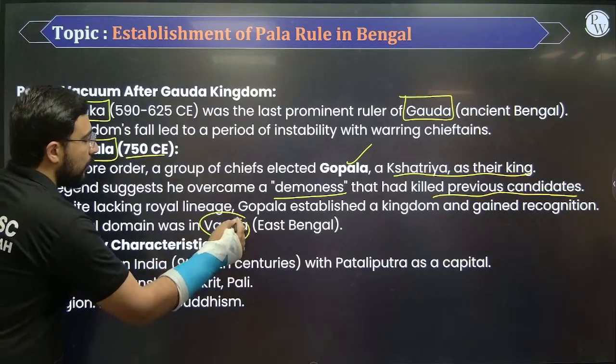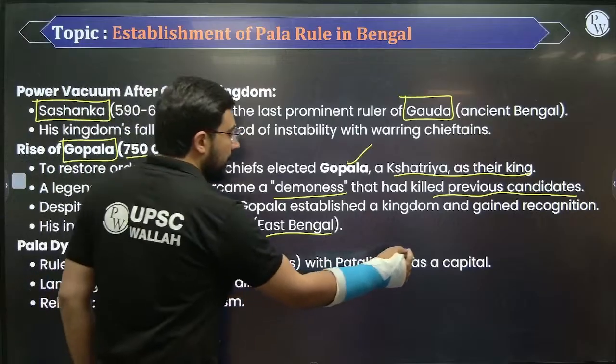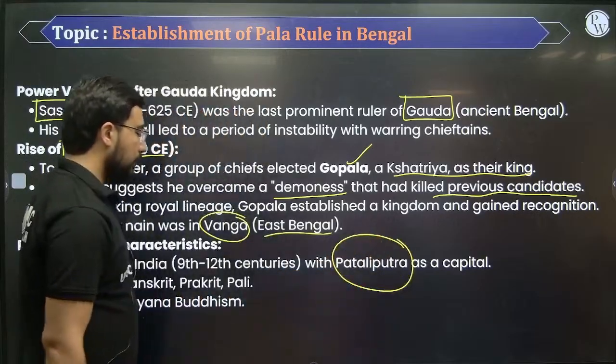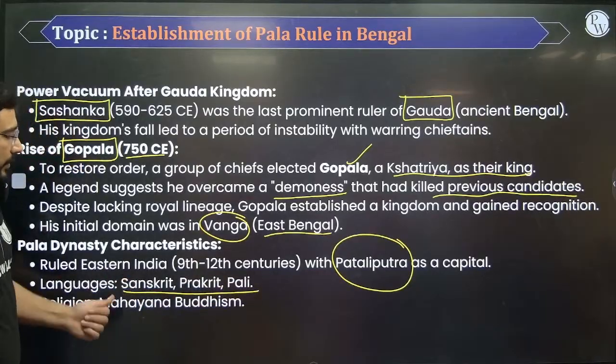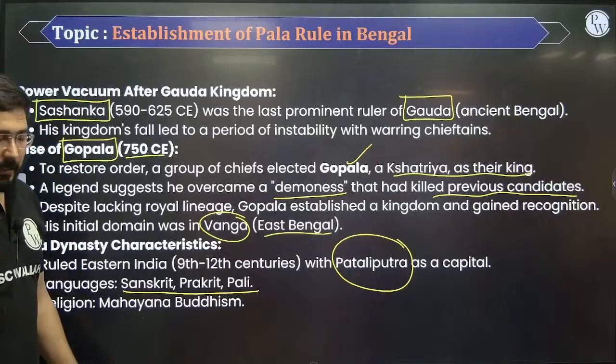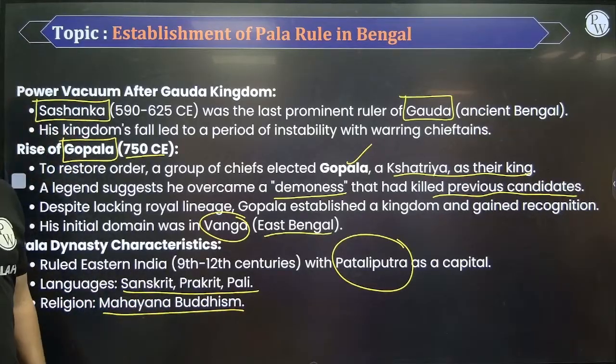Initially, he was prominent in which region of Bengal? Eastern part of Bengal. And with the period of time, we see its rise. Okay. And what was the capital of this dynasty? Patliputra. Patliputra remains its capital. Plus the languages Sanskrit, Prakrit as well as Pali. And one very important thing, they were the promoter of Mahayana Buddhism.